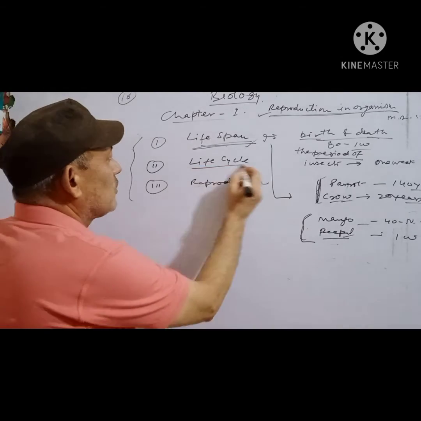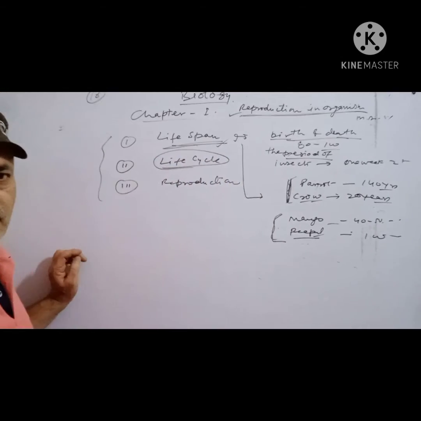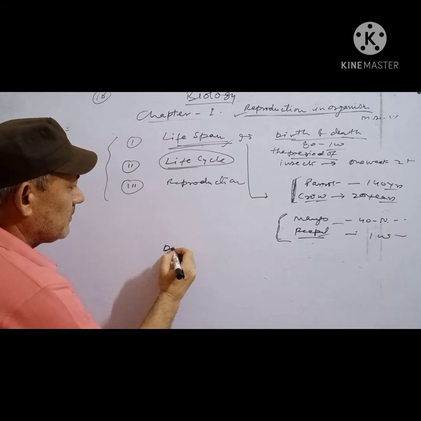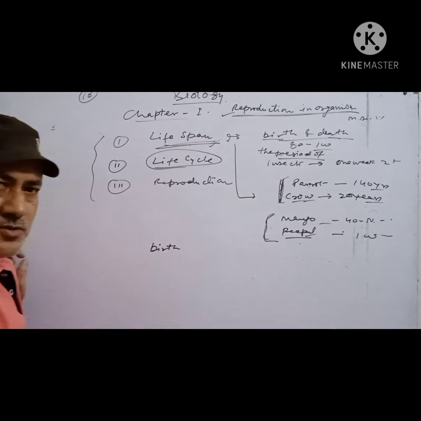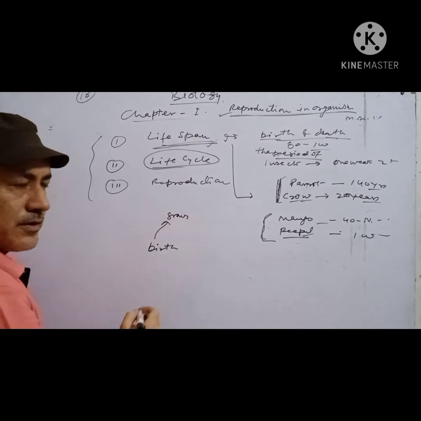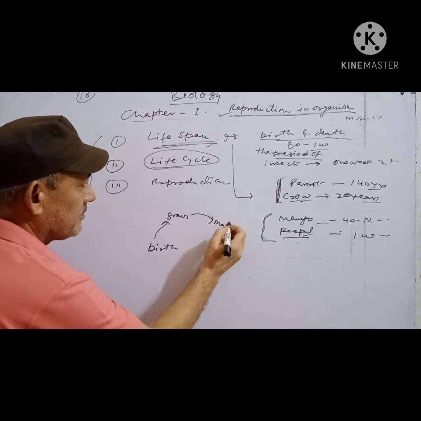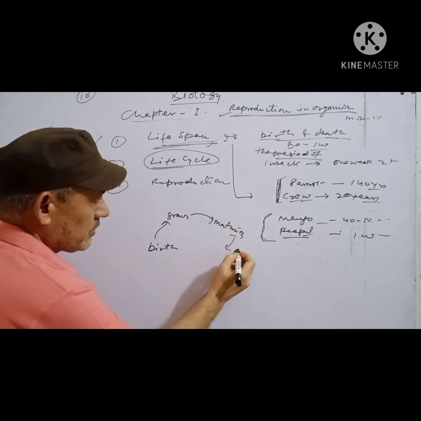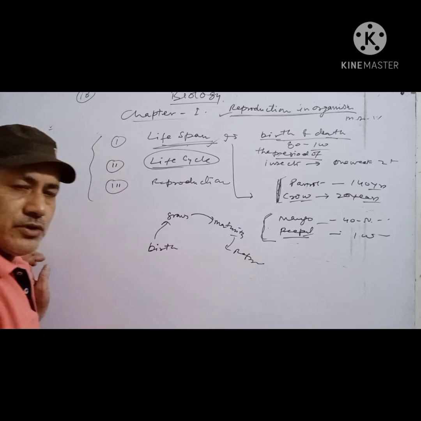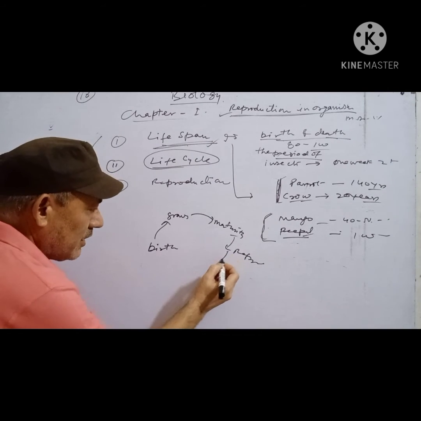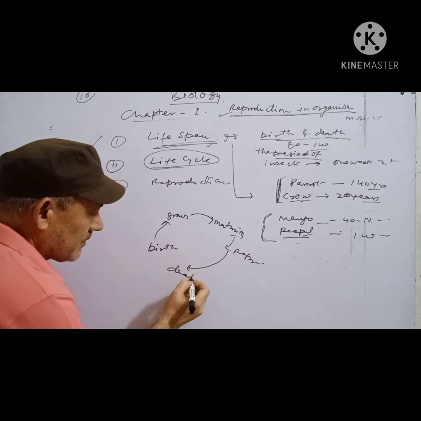Number 2, life cycle. Life cycle starts from birth of an organism, then it grows, gets maturity, and on maturity it reproduces and produces new progeny, new population, new organisms, and after that death.